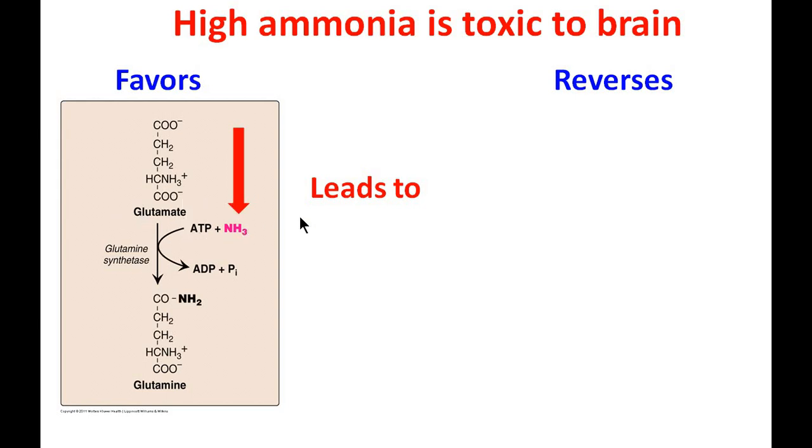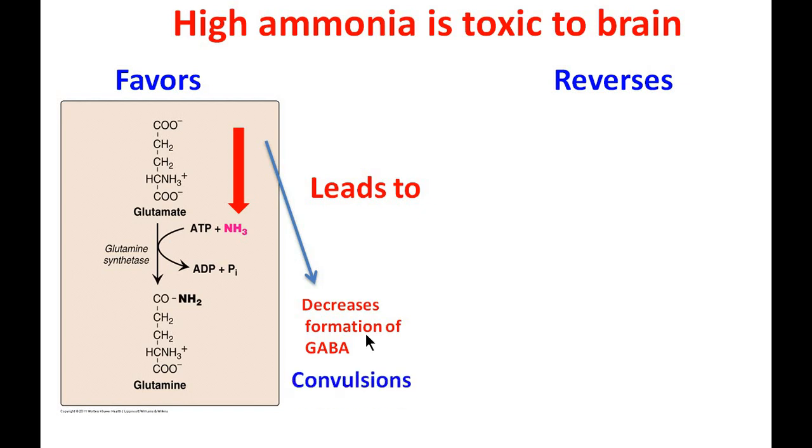The first consequence of this decreased glutamic acid is decreased formation of gamma aminobutyric acid. Why? Because glutamic acid undergoes a decarboxylation reaction to form gamma aminobutyric acid. So decreased formation of GABA, which is an inhibitory neurotransmitter, will lead to convulsions.